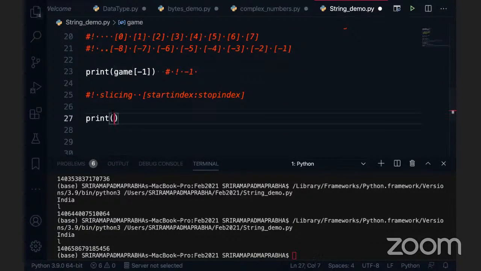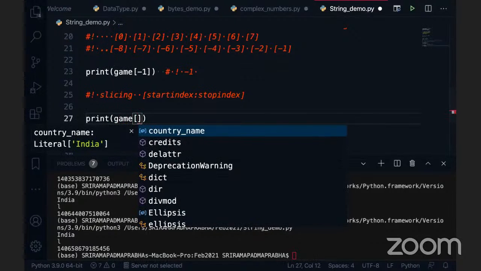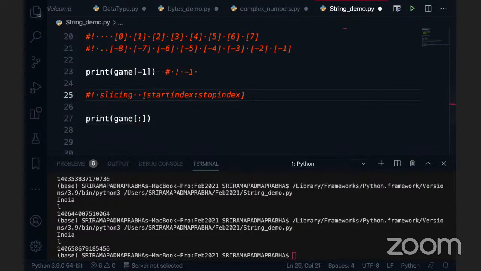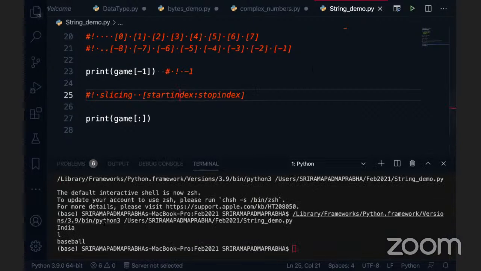So I will take the variable name, which is game. I will create the square brackets, and inside the square brackets I will put the colon. Let me first see the output of this. I'm not slicing with any indexing here, so by default I'm going with the flow. So we got the whole string, right? Of course, we are not slicing with any index range here.